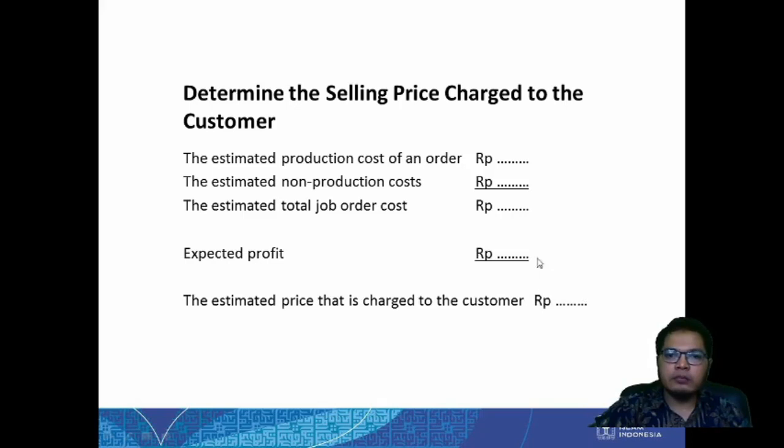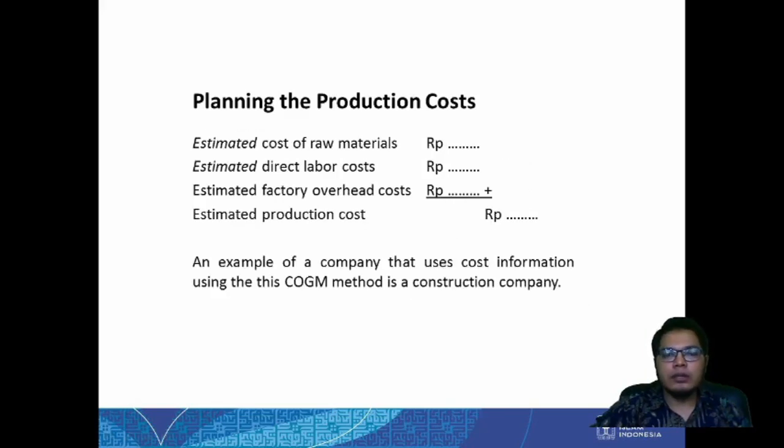So this expected profit, the producer can decide by themselves, or they can just negotiate with the customer. However, as long as both of them accept, as long as the producer accepts, then it's fine. Okay, the expected profit. This is to determine the selling price. And then